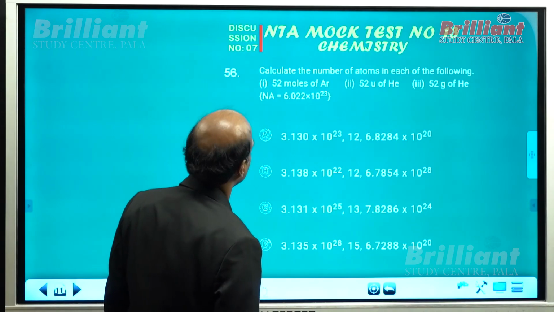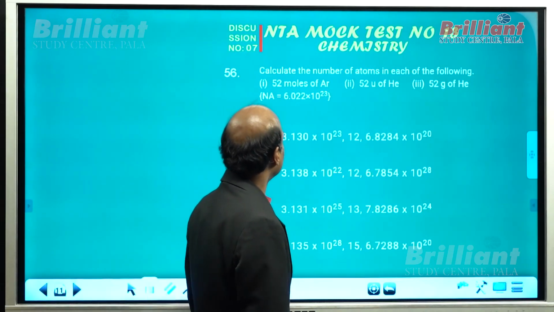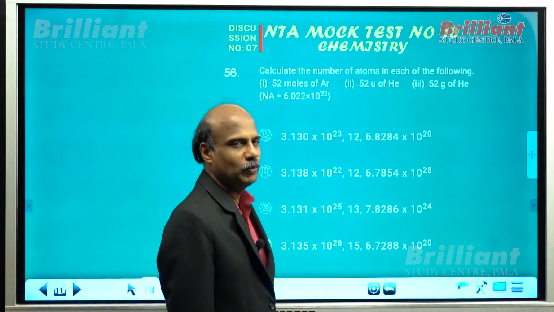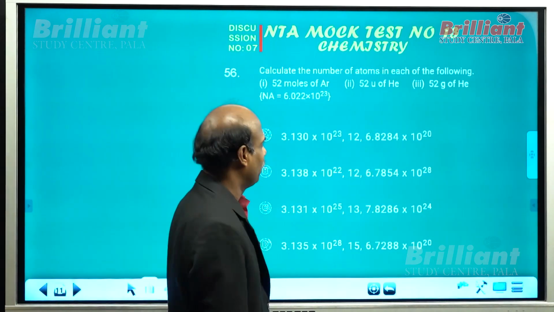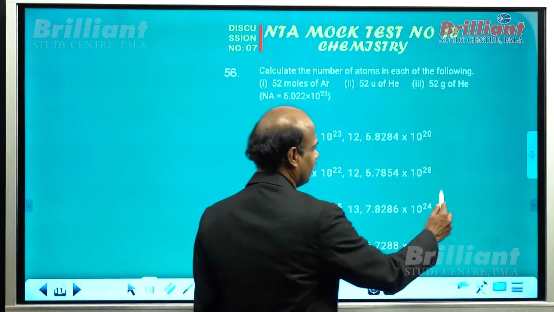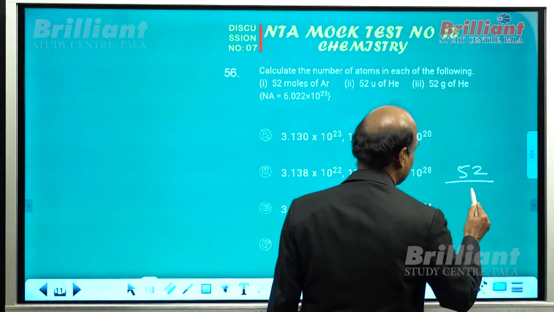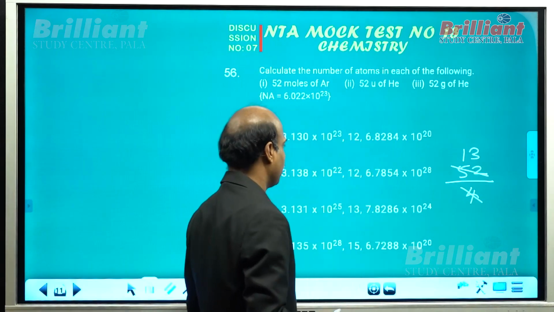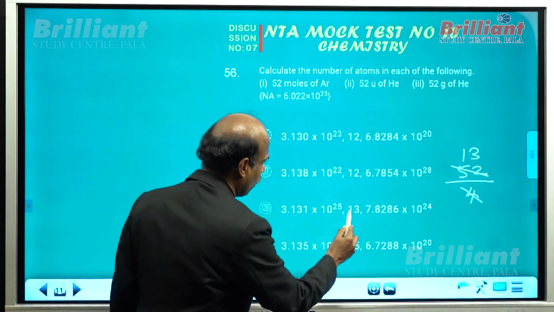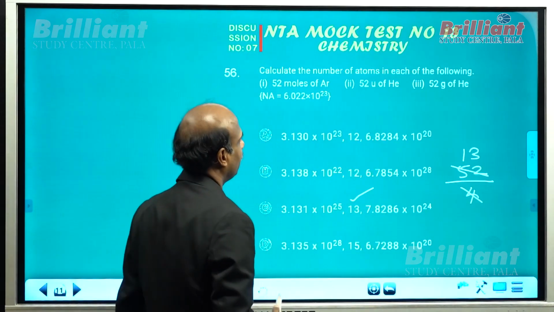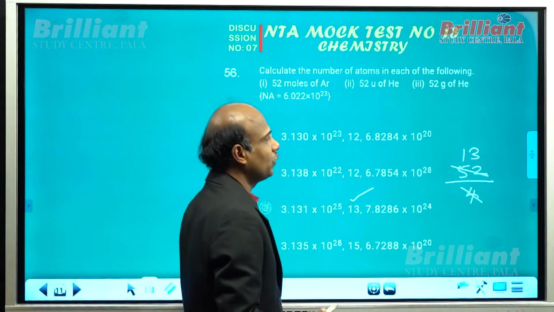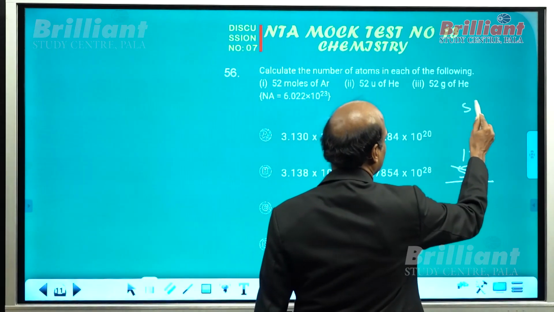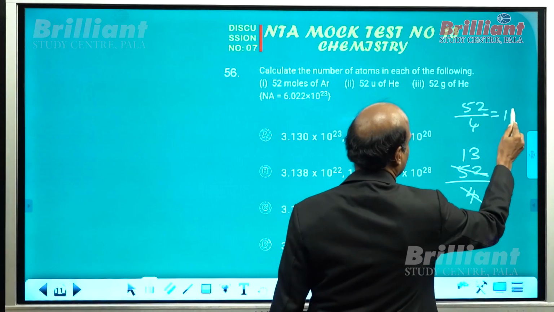That is question number 56 in this case. 52 moles of argon. 52 moles of argon means 52 into Avogadro number. 52 u. 52 u stands for 1 helium means what? 4 u. So there are only 13 helium atoms. Fortunately, there is only one option having 13 in the central part. What about 52 gram? 52 gram means 52 by 4. That will be equal to 13.